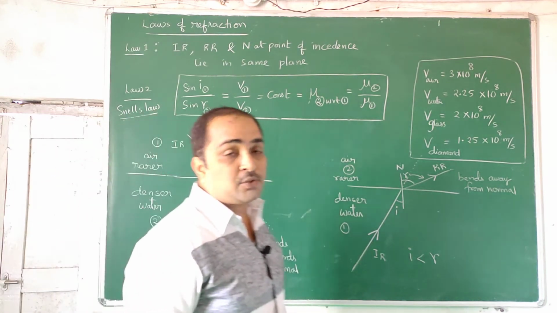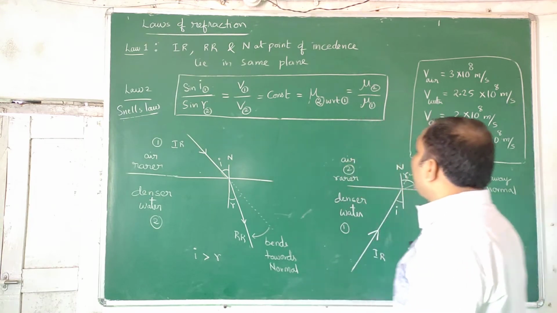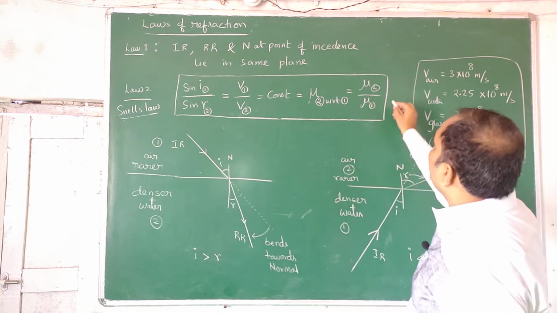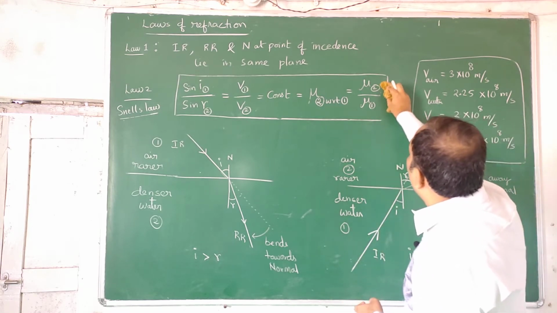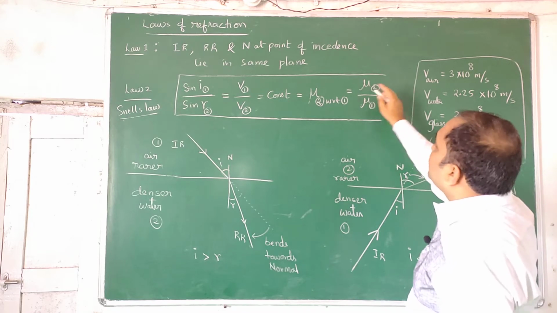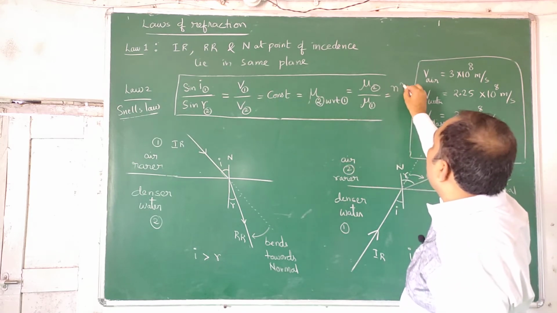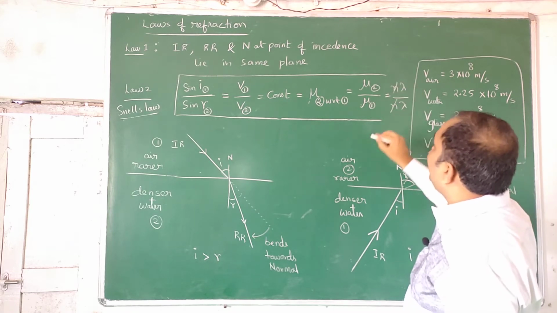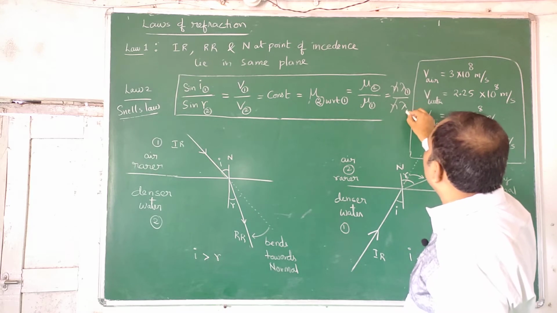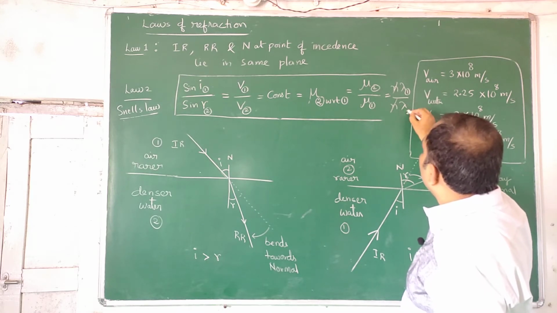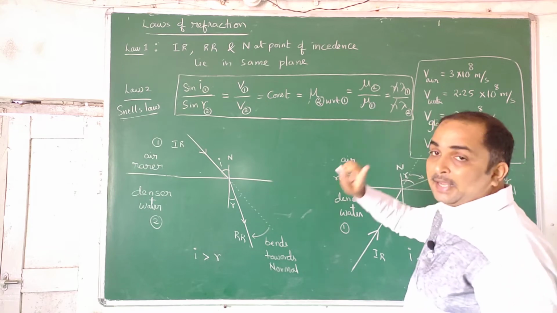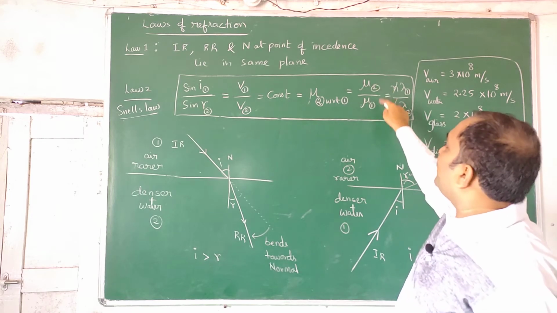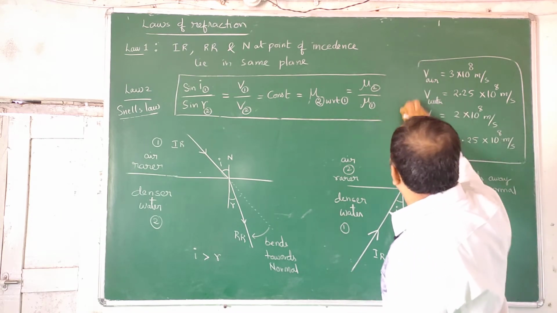So using this we can do a few problems. Before that, I want to tell you one more connection. Whenever light travels from one medium to another medium, the frequency remains constant. So V is equal to n lambda, where n is frequency and lambda is wavelength. The frequency remains the same, so the ratio becomes lambda 1 by lambda 2. In future I will connect this; for the time being it's not required. It is 1 2, 1 2 in speeds, but in mu it is 2 1. You can remember it in that way.